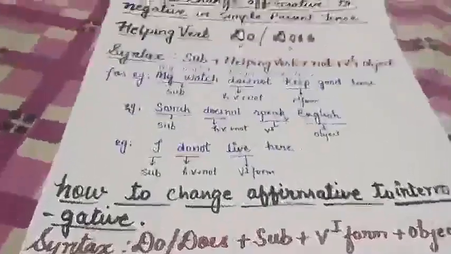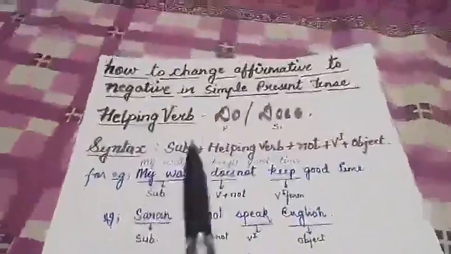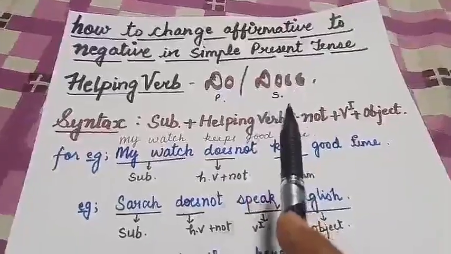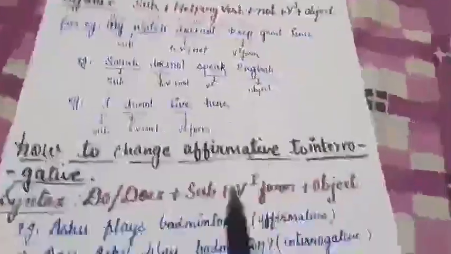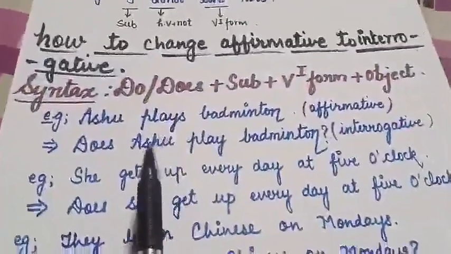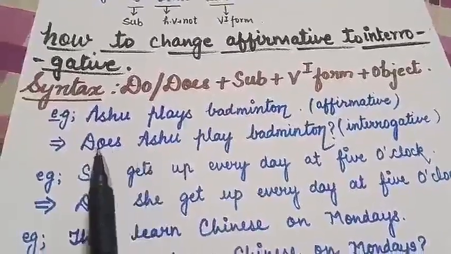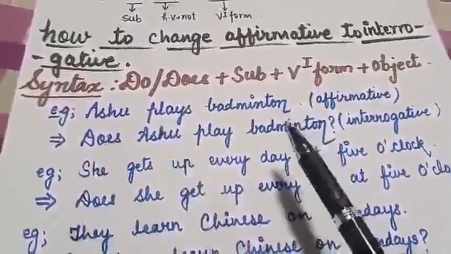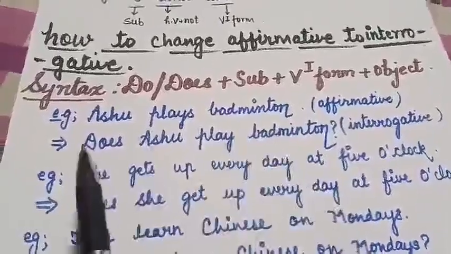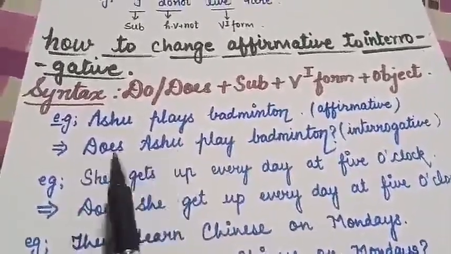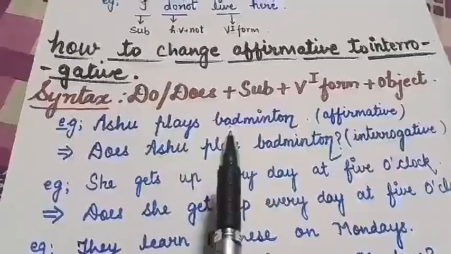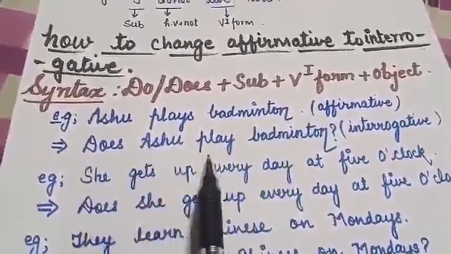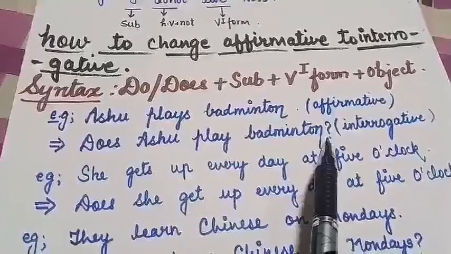I told you, children, when I was explaining negative sentences, that with plurals we will use do and with singular we will use does. Similarly, in interrogative also, if your subject is singular, then you will use does. If your subject is plural, then you will use do. Now, here we have a singular subject, so we will use does. Then the verb first form and then the object. This is how we will make an interrogative sentence.